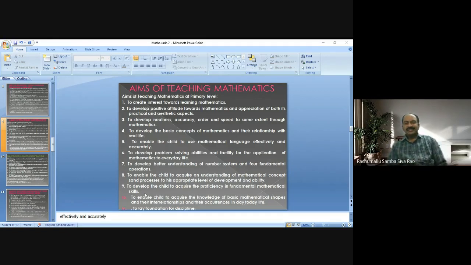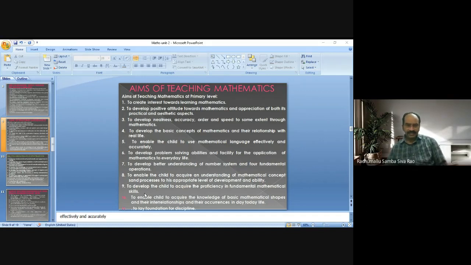So many skills are there in mathematics. So we have to develop a number of skills by teaching mathematics at school level. Initially, at primary level, our aim is to develop some fundamental skills in students through teaching mathematics or by learning mathematics.